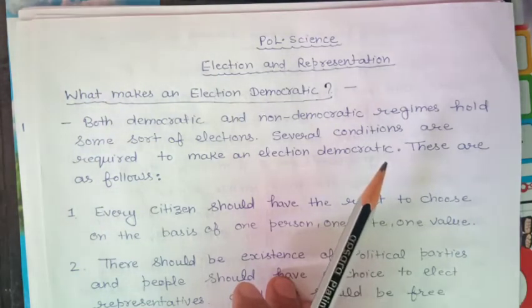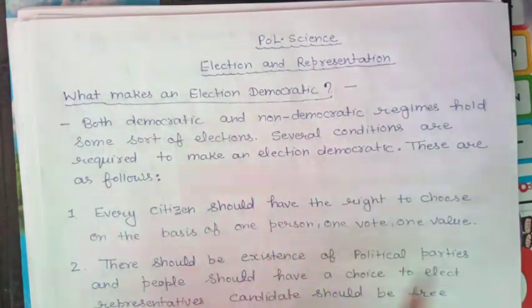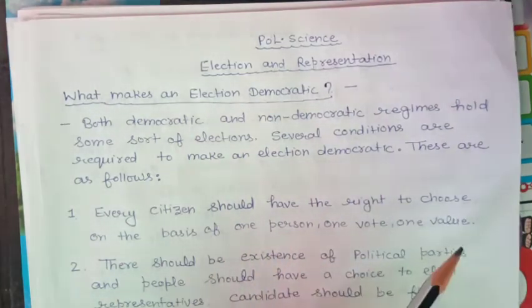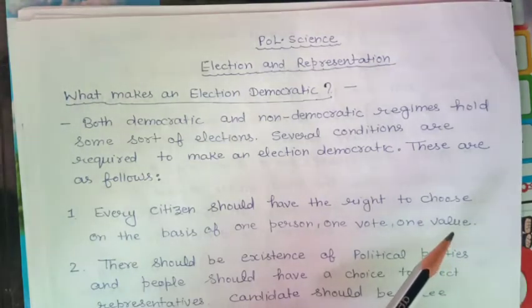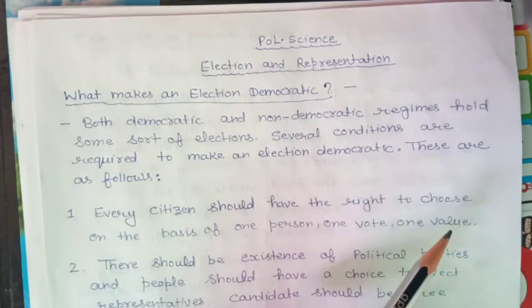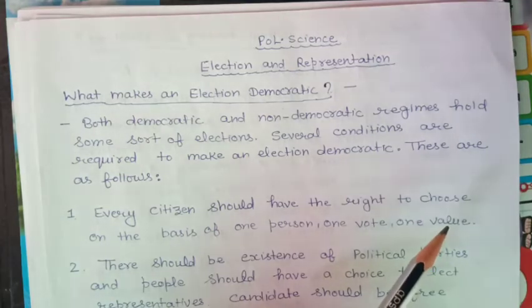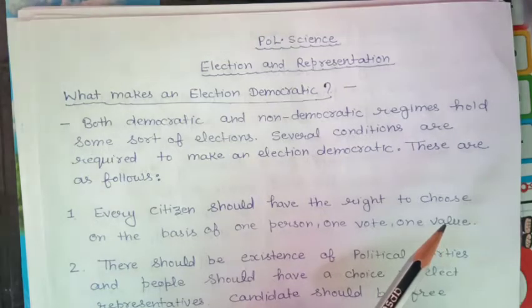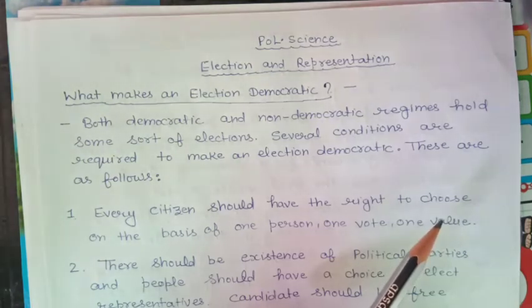Both countries have election procedures, but the main difference between the two is that one country is a true democracy, that is India, and Pakistan is not a true democratic country because in Pakistan there is always pressure on the government from the army. The army plays a role in the formation of the government in Pakistan. So an election alone does not prove that a country is democratic or not.